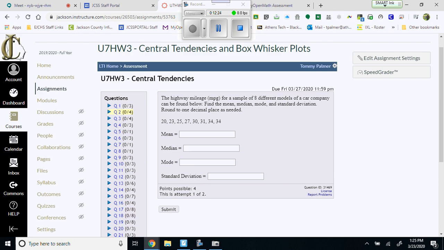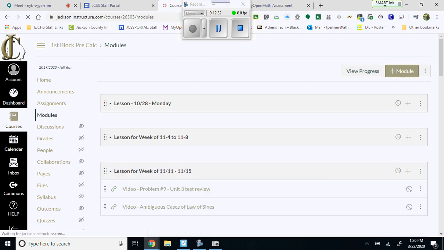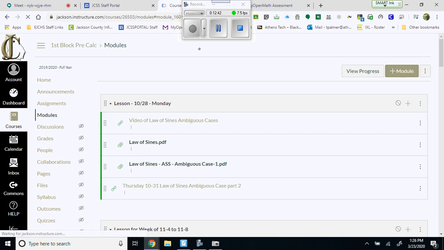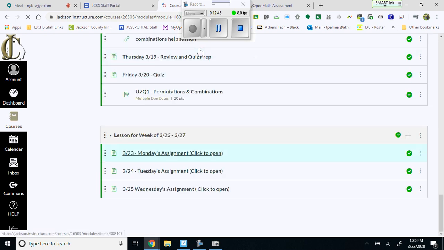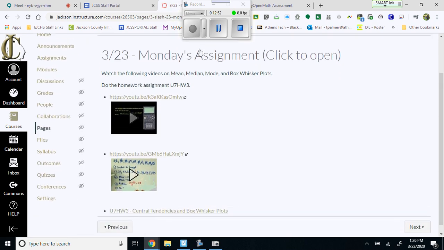And if you look at this, to go to modules, it has a refresher just for you. All right, here it is. So here's everything that should be able to get you mean, mode, box and whiskers, and then there's your homework assignment. So should be okay.